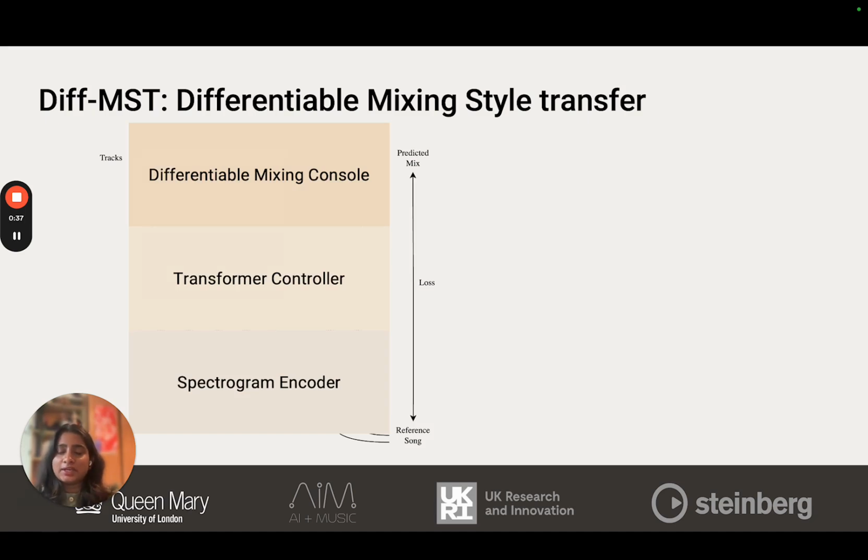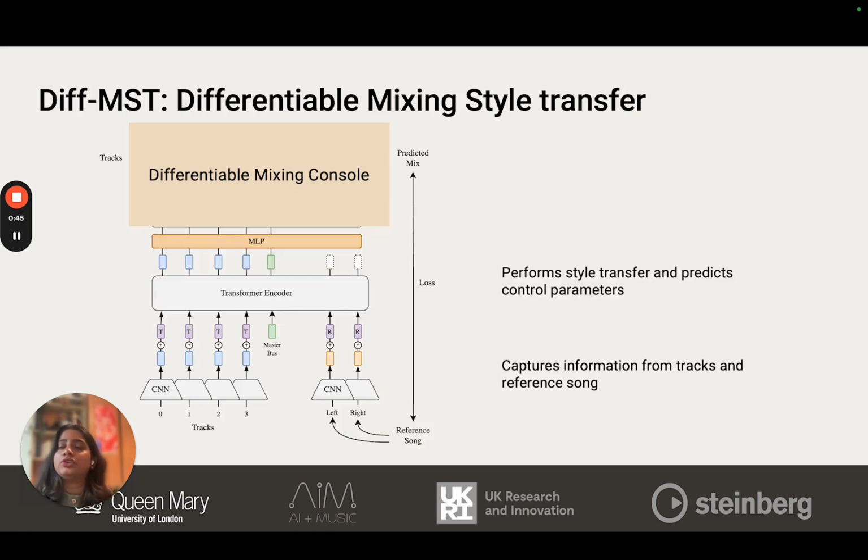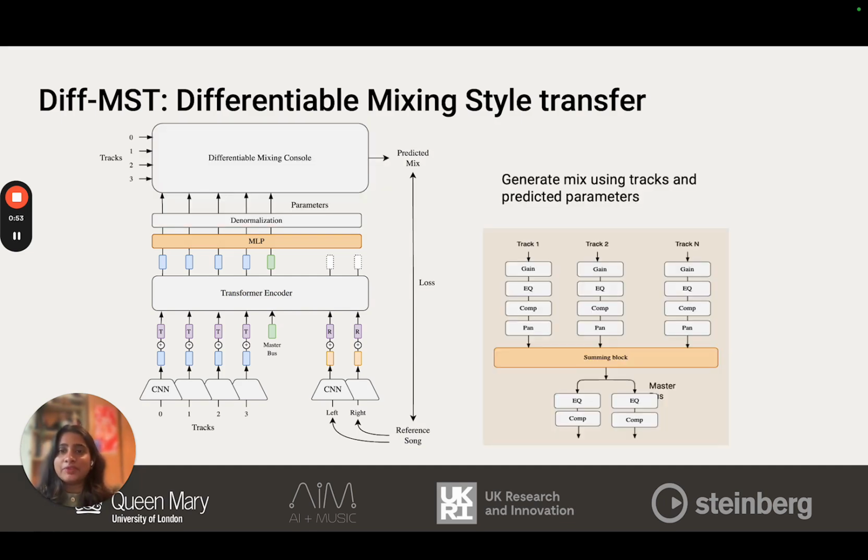So the basic architecture of Diff MST consists of a spectrogram encoder, which captures information from the tracks as well as the reference song, and there is a transformer controller in which the transformer encoder does the style transfer aspect of it, and an MLP which predicts the control parameters, and finally we have a differentiable mixing console which generates the predicted mix. The mixing console basically consists of a channel strip on each of the tracks and then finally a master bus, and this is all implemented in DASP, so it's basically differentiable end to end.